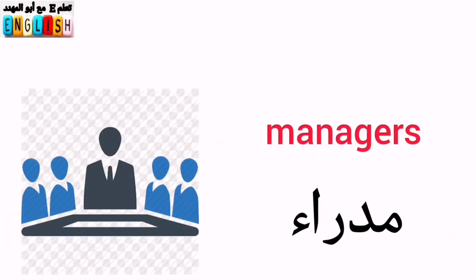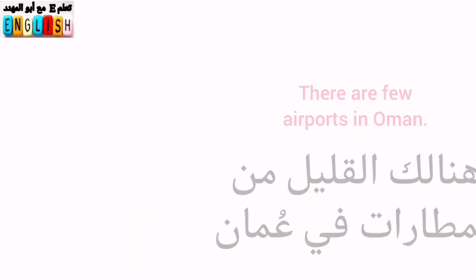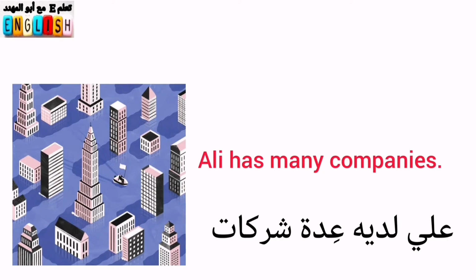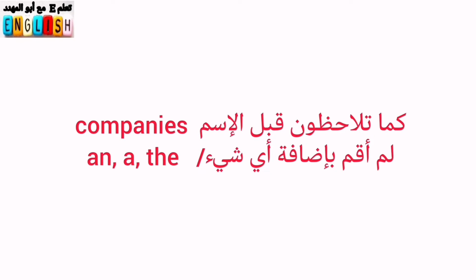Let me move to another part. Okay, if this noun can be counted, like for example companies, managers, airports, I should not add anything before these nouns. Let me give you these examples. There are few airports in Oman. So before the word airport, I didn't add anything. I didn't add a, I didn't add an, I didn't add the. The other example, Ali has many companies. Before companies, I didn't add a, the, or an.